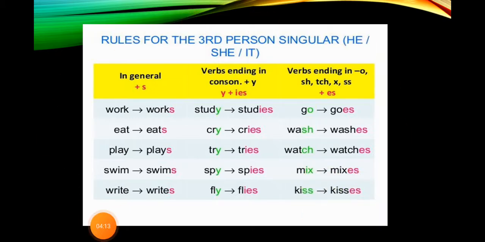So, pay attention to these rules because they are very, very important when we write sentences in the third person singular. When we talk about he, she, it, we add the S, the IES, or the ES according to how the verb finishes, okay? And pay attention to the pronunciation too.